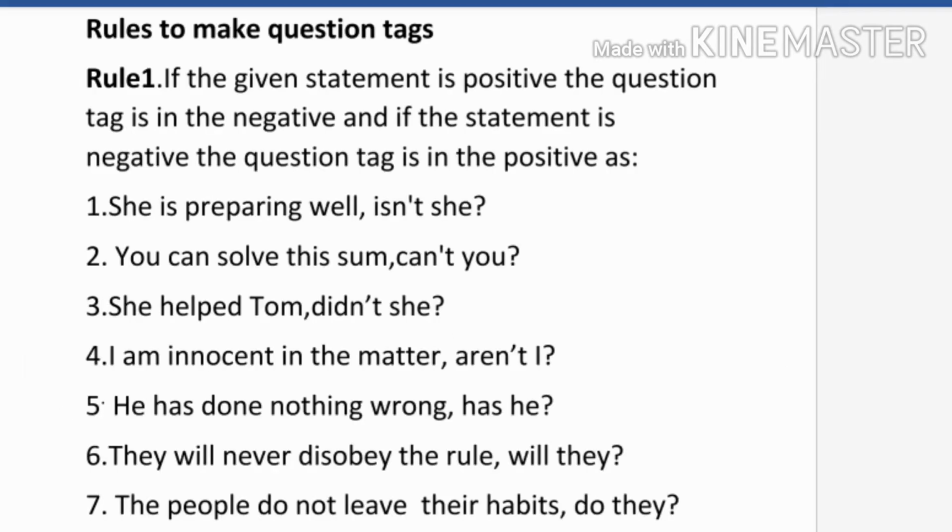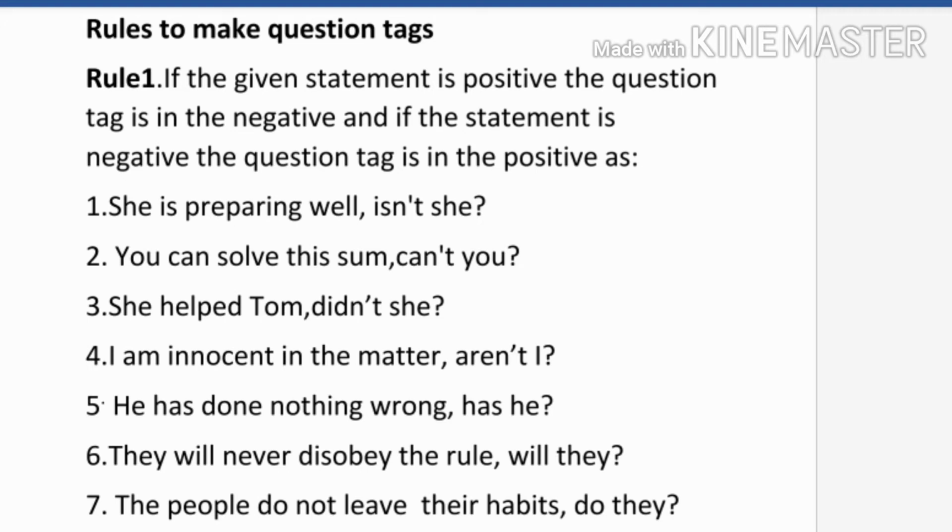Now, next is how to make question tags. Rule number 1. If the given statement is positive, the question tag is negative. And if the statement is negative, the question tag is positive. Look at the example. She is preparing well. It is a statement and it is a positive statement. So we use a negative question tag. Isn't she?